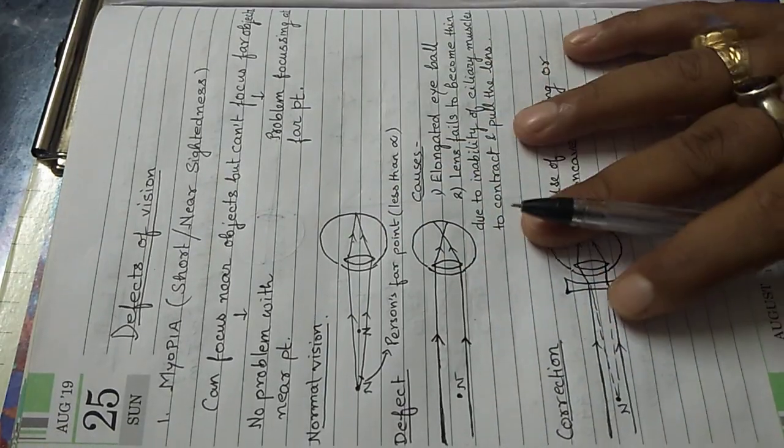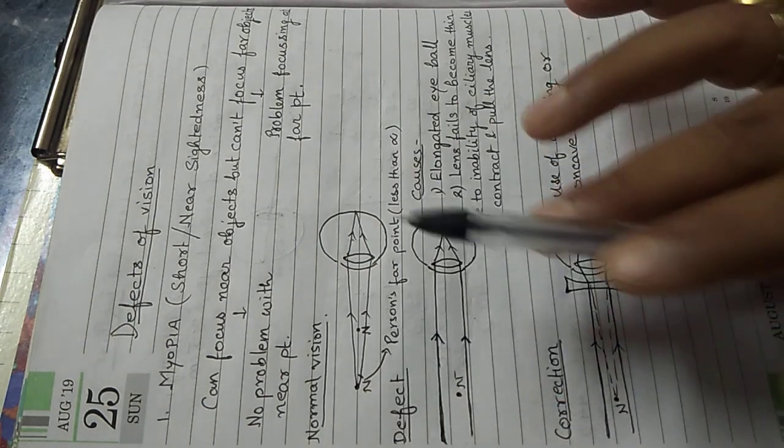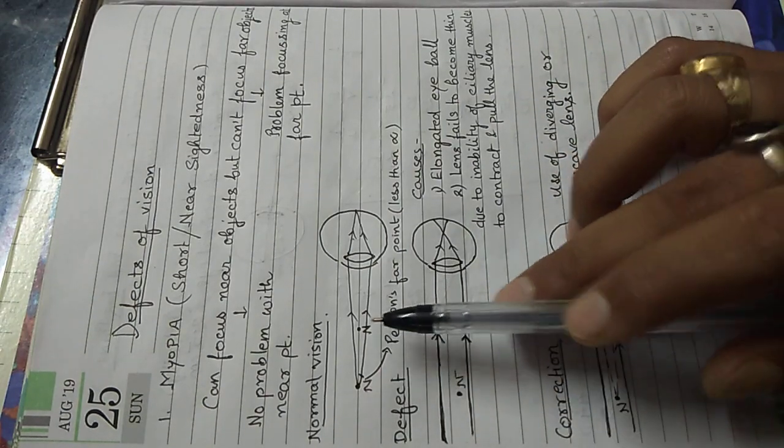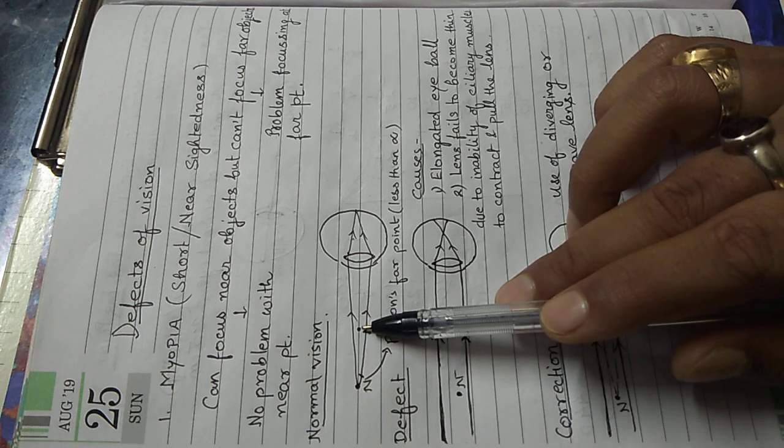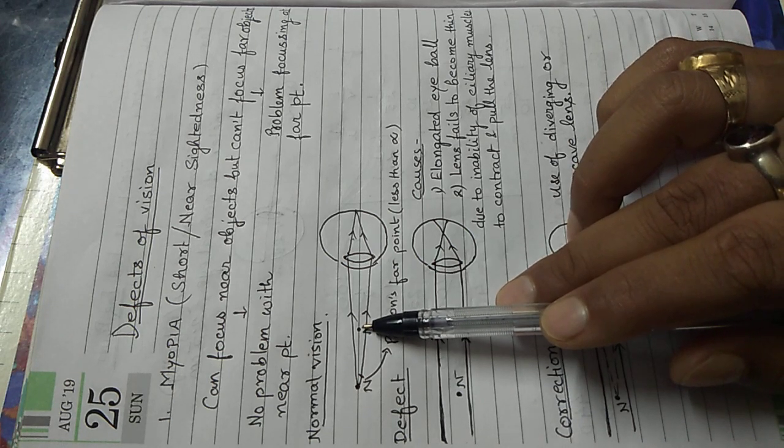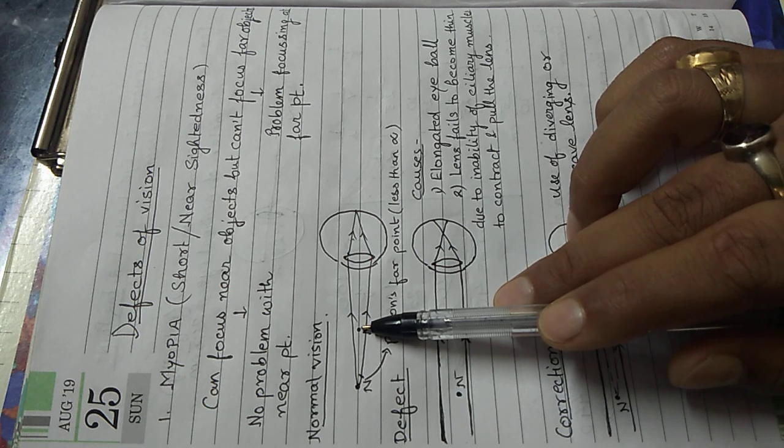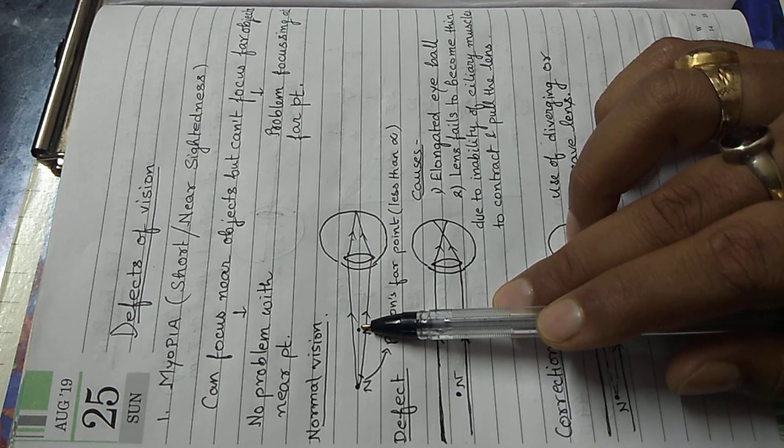Now let us talk about the vision of a myopic person, a person who is suffering from myopia. Suppose there is the near point, which is 25 centimeters, so no problem with this near point. Now let us try to visualize a situation.